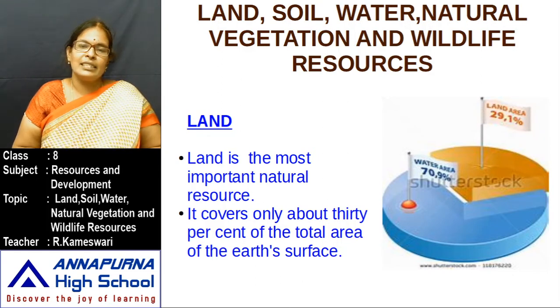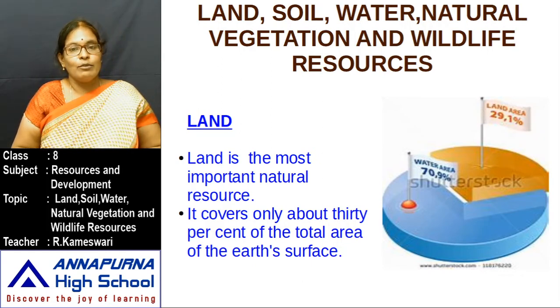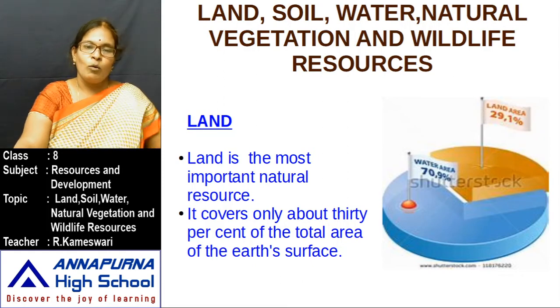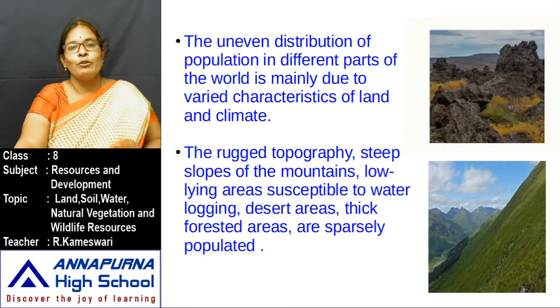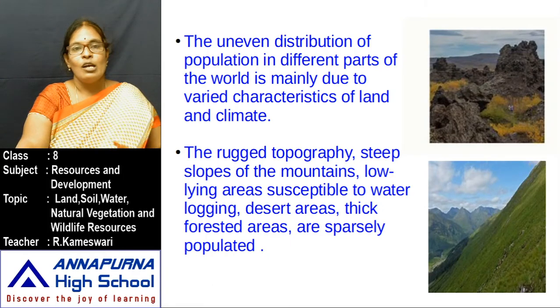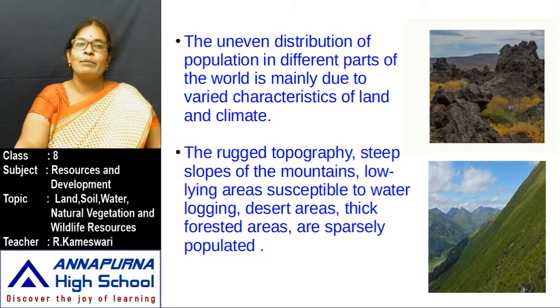Among this 30% of land area, some areas are not suitable for human beings to live. Suppose the north side of North America, the north side of Europe and South America, and the Antarctica continent. These areas are not suitable for human beings to live. Why? The reason is these areas are filled with ice, frozen areas. People have chosen only a few areas where water is available, and some areas have been chosen by people for their living. Why? What are the reasons?